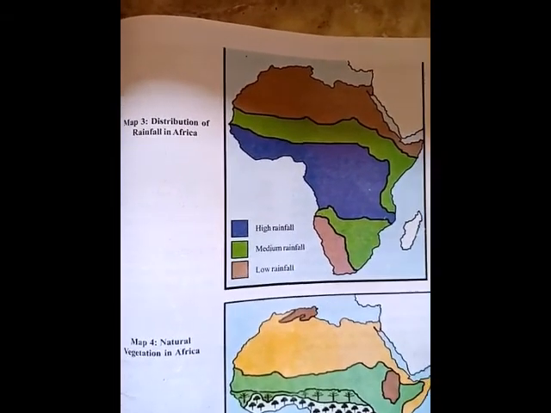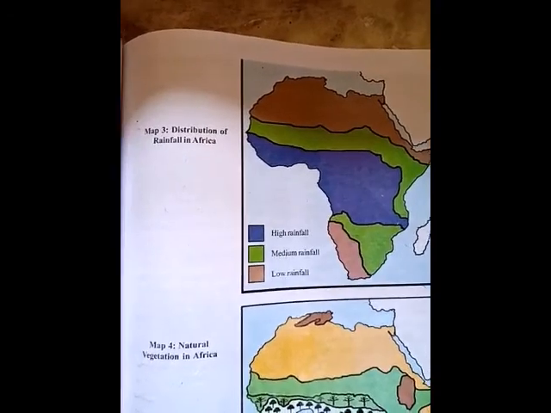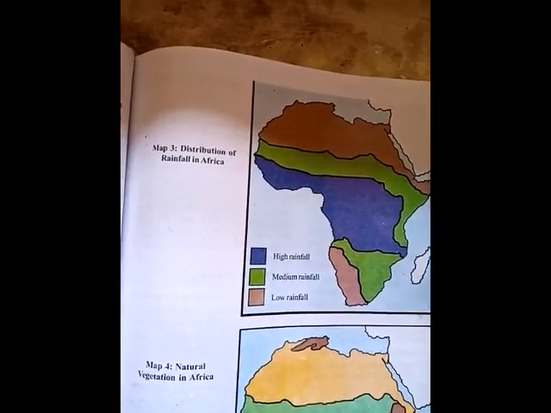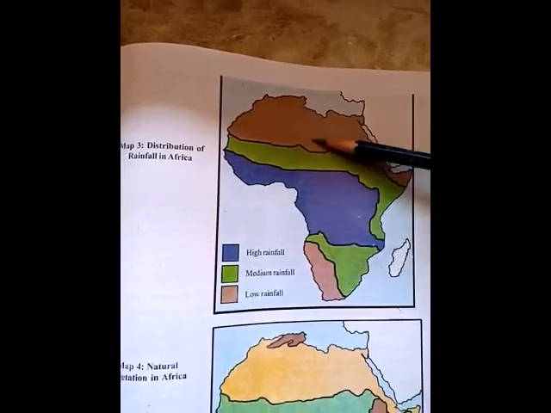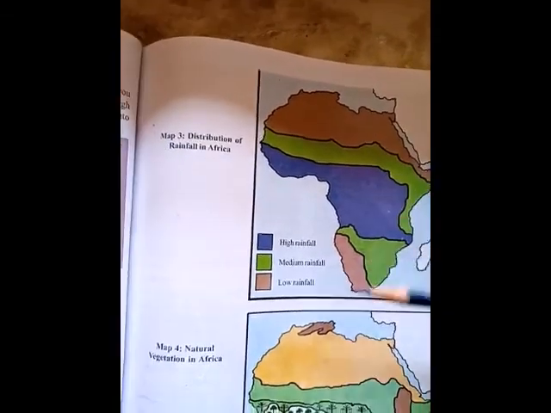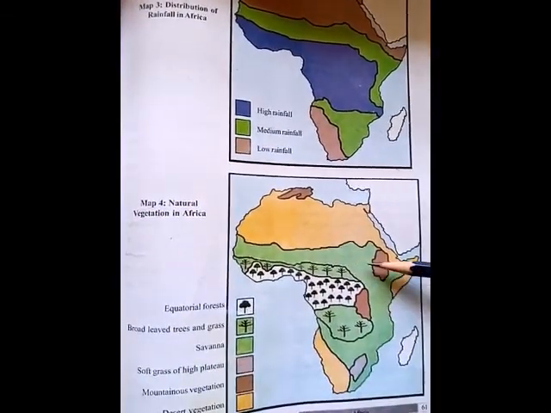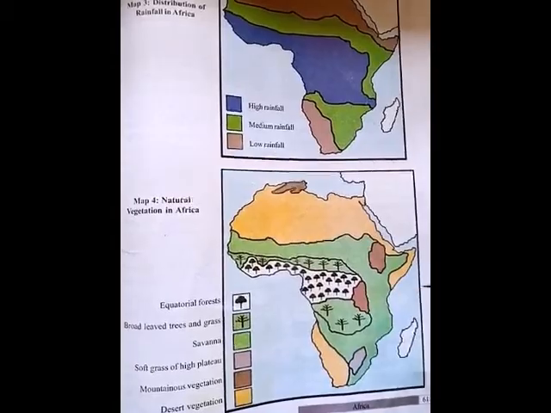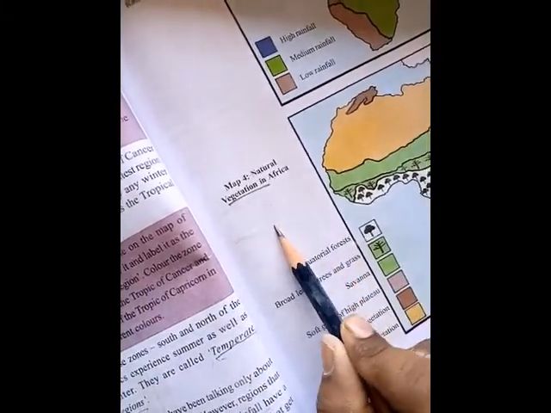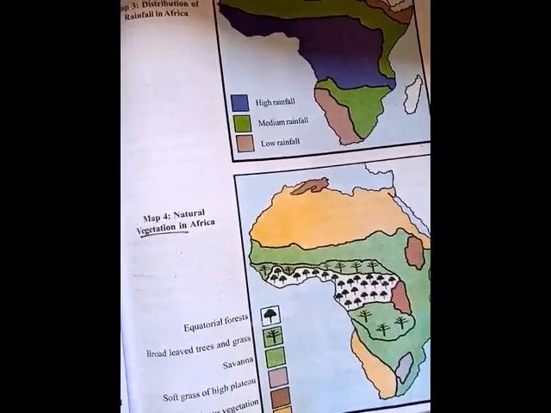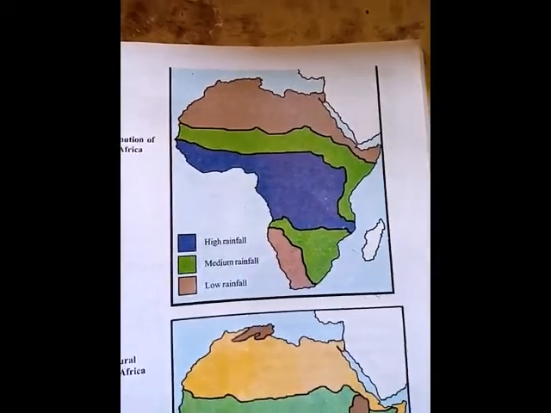Here they have given two maps of Africa. In one map we learn about the distribution of rainfall, in which regions how much, and in another, natural vegetation, meaning forests and agricultural lands. Forests and agricultural lands, that we call vegetation.